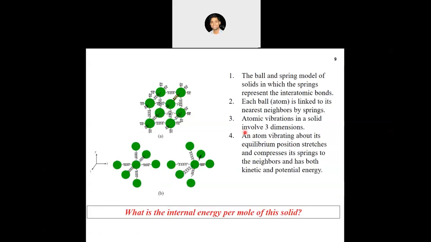Now we have this solid where the atoms are connected through bonds. What we have shown in this picture is the ball and spring model of a solid, in which the springs represent the interatomic bonds. We know that the atoms are bonded in a solid, there is a bond between the atoms. We have represented these bonds using springs because bonds behave somewhat like a spring. Each ball or atom is linked to its nearest neighbors by springs because it will have bonds with the nearest neighbors.